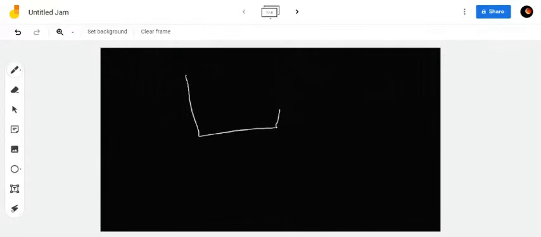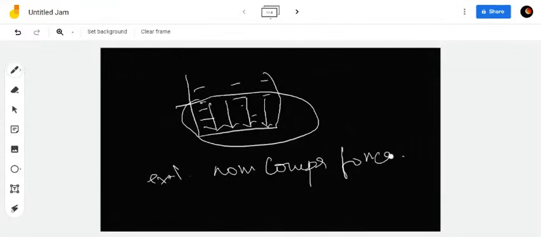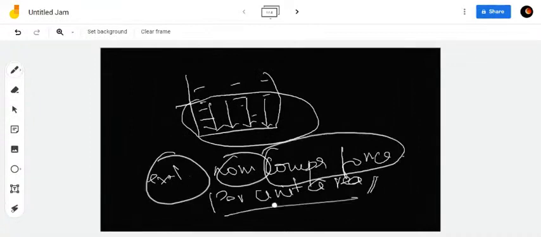Pressure is nothing but, imagine all of this is fluid inside, and there is some downward force acting like this. This force is the external normal compressive force per unit area.